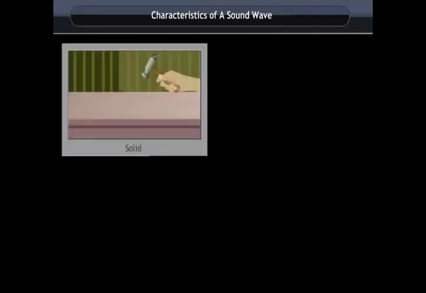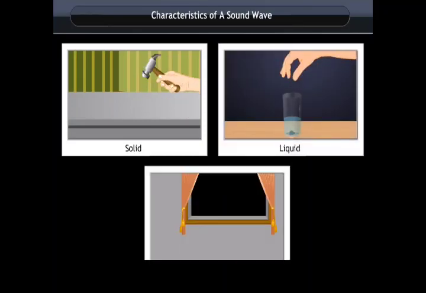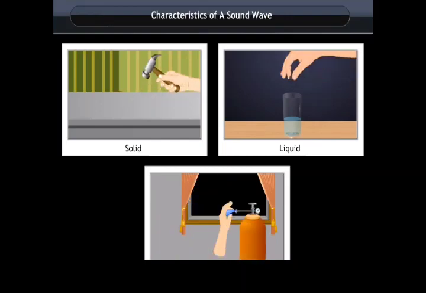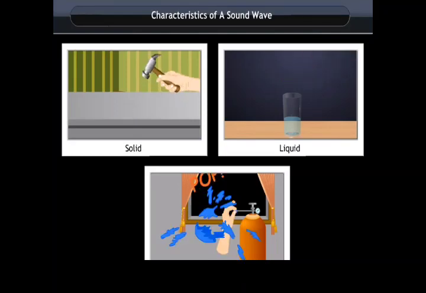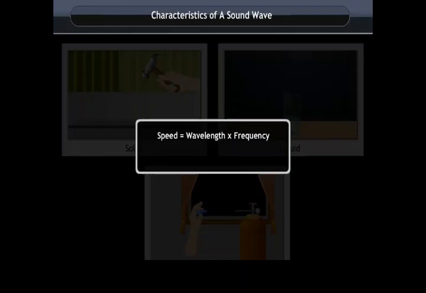Speed of sound. The speed of sound is different in different media. The speed of sound is more in solids, less in liquids, and least in gases. The speed of sound also depends on the temperature of the medium. If the temperature of the medium is more, the speed of sound is more. Speed is equal to wavelength times frequency, that is, lambda times nu.